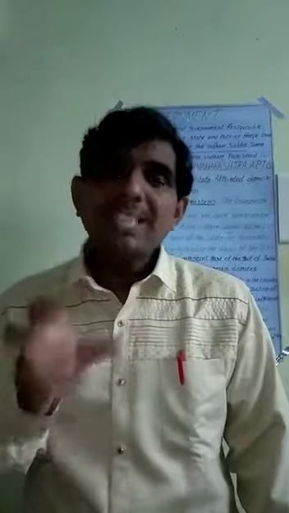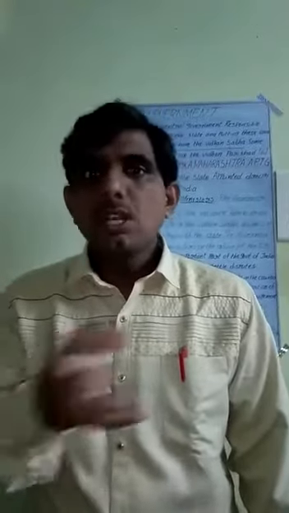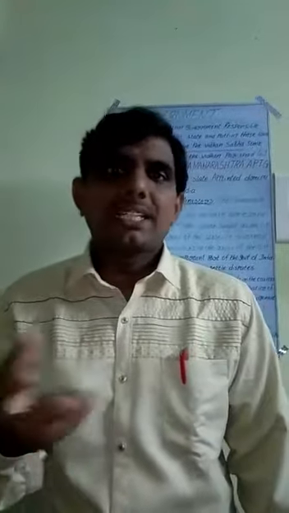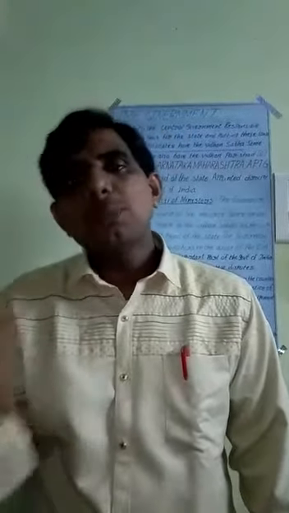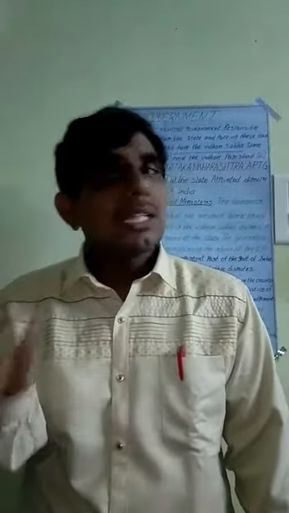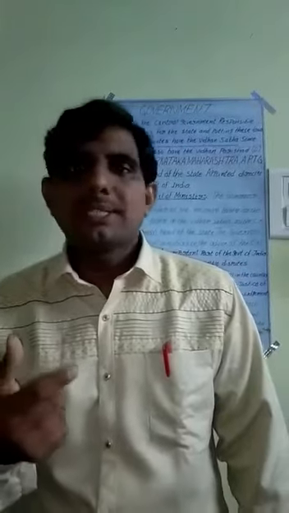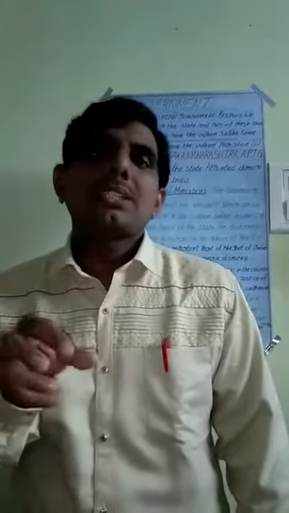So these are the major things we discussed about the governor. The governor is appointed by the president directly. It is a direct appointment. Next, the chief minister. After the elections, whichever political party gets the majority of seats, that party's leader will become the chief minister. So these are the topics we discussed today.